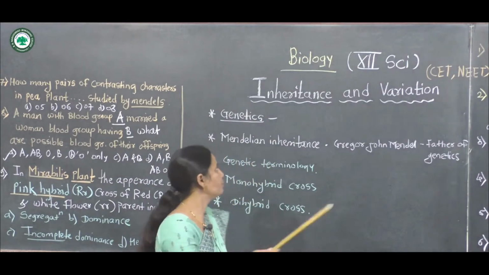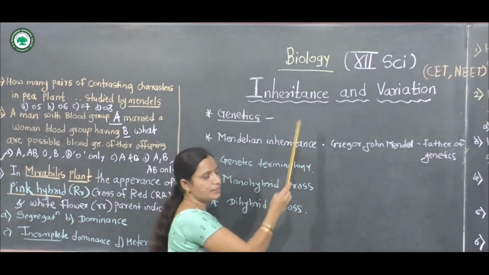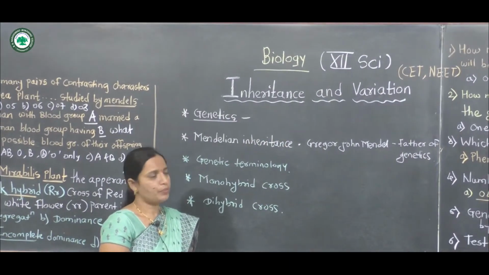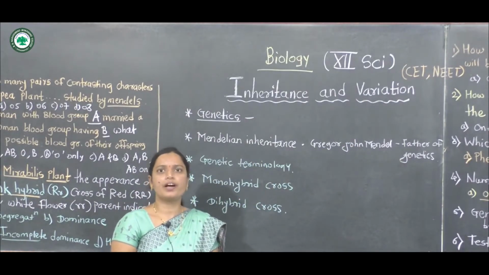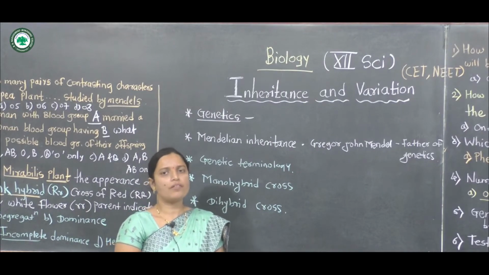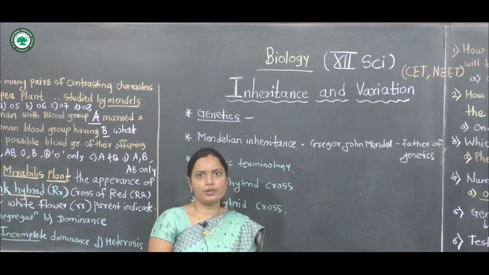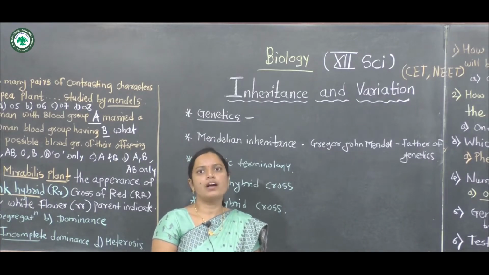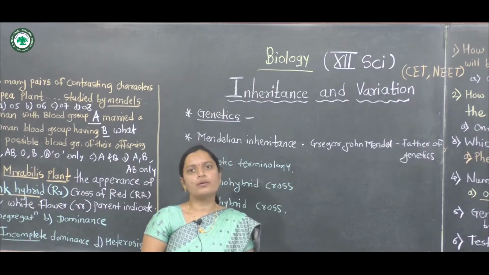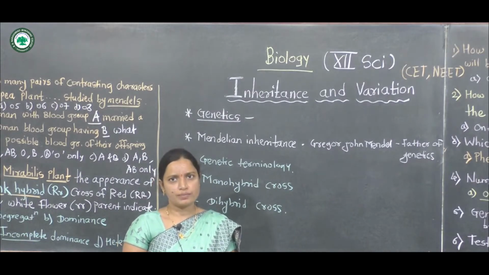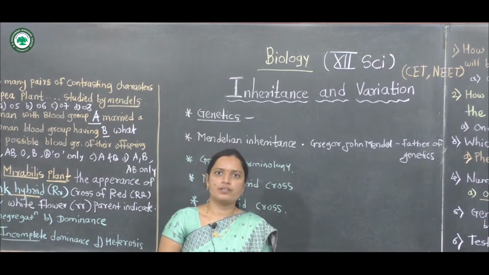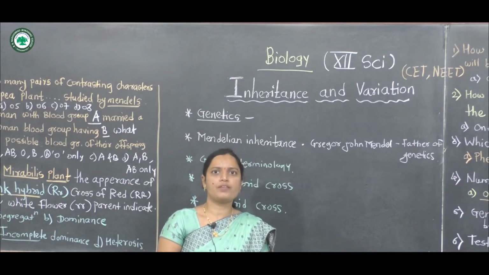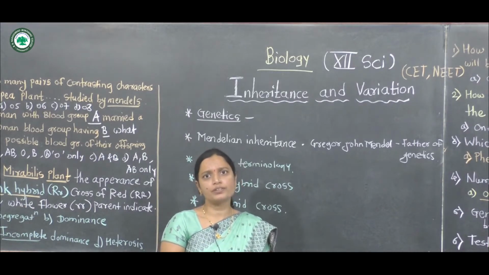Inheritance means the transmission of characters, and variation means the differences among different kinds of organisms. All these living organisms are different; they are not exactly identical to their parents. Only vegetatively reproducing or asexually reproducing organisms are similar to their parents. But sexually reproducing organisms are different from their parents, and this is variation.